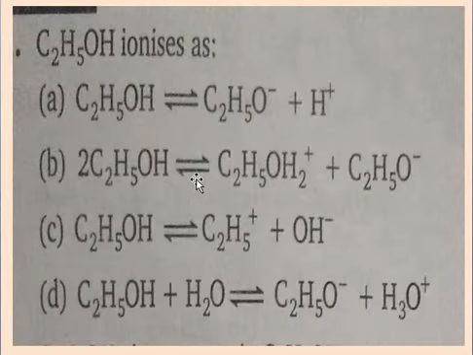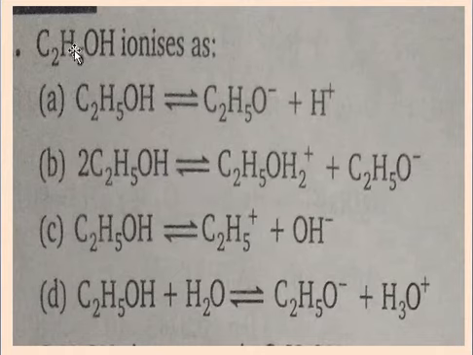The next question is: ethyl alcohol C2H5OH ionizes as. In organic chemistry, C2H5OH ionizes in two different ways. The first case is C2H5 plus and OH minus.